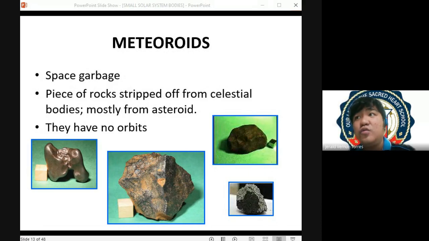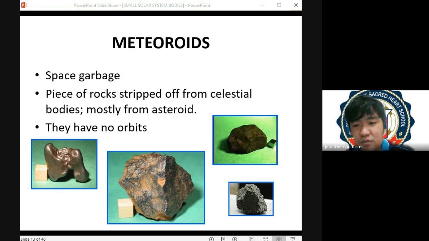Instead, it's due to some external forces acting on the surface of planet Earth. So technically, if the hazard is due to some external forces that is acting on Earth's surface, this is considered as an exogenous hazard.